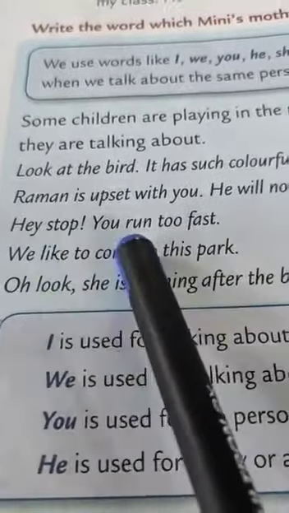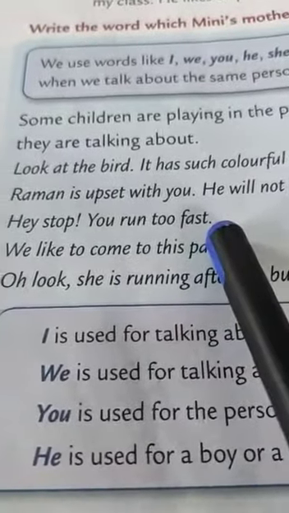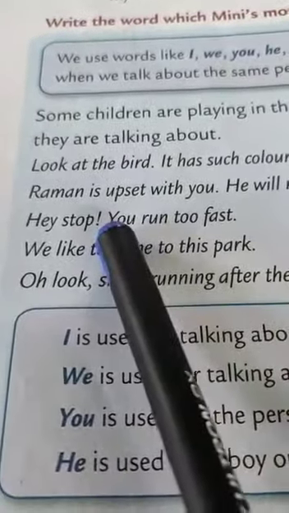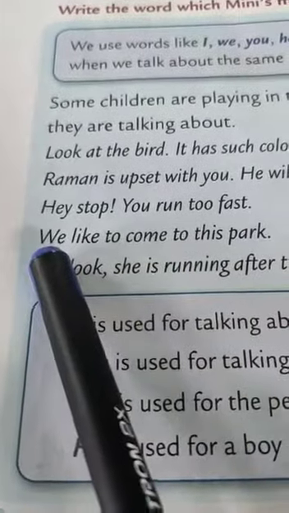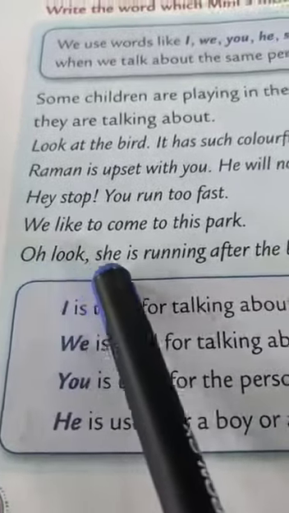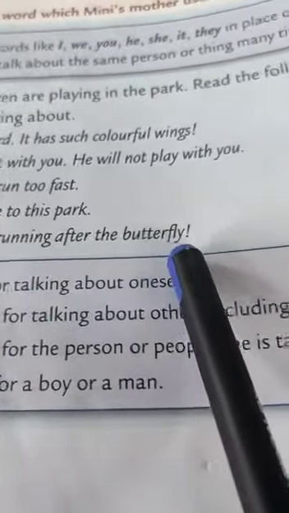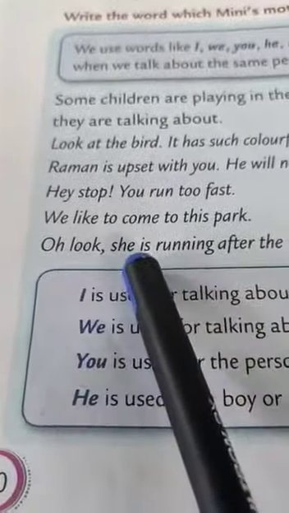Hey, stop. You run too fast. Okay, here you is the pronoun. We like to come to this park. So we is the pronoun here. Oh, look, she is running after the butterfly. So here she is the pronoun.